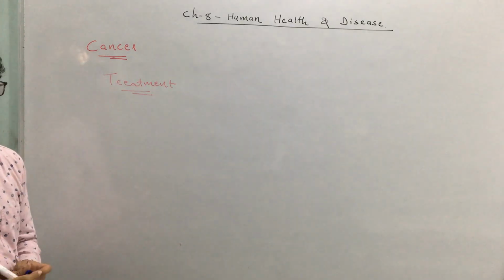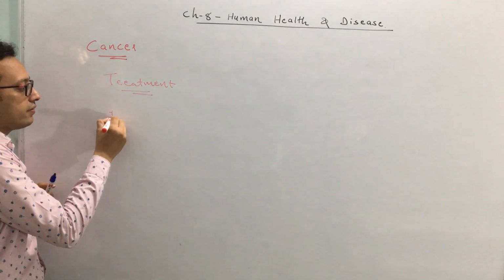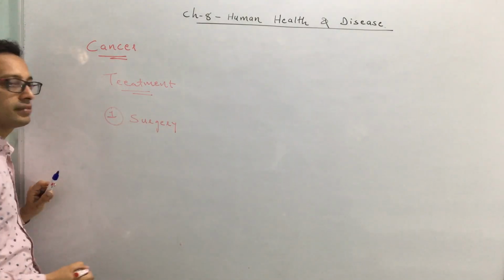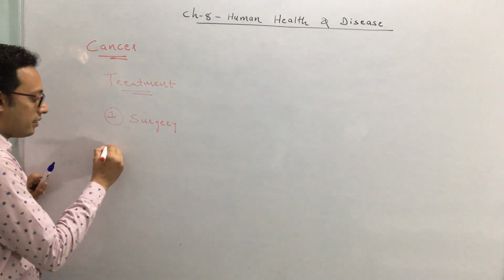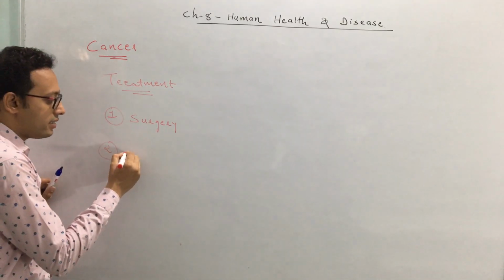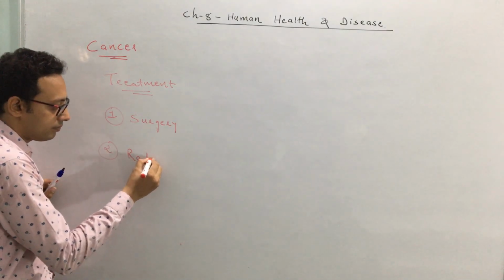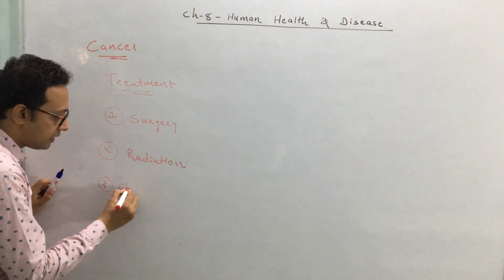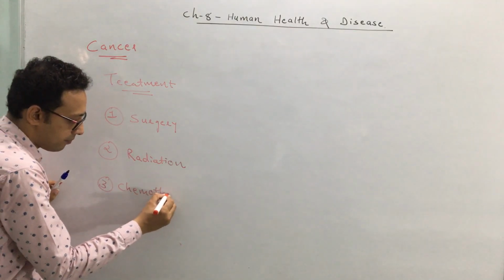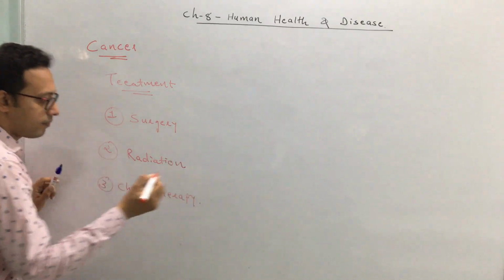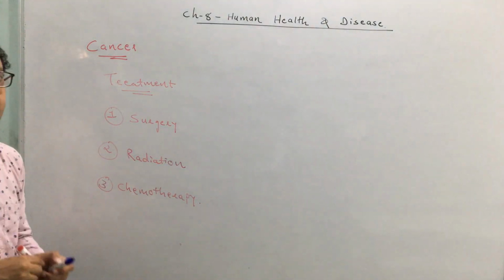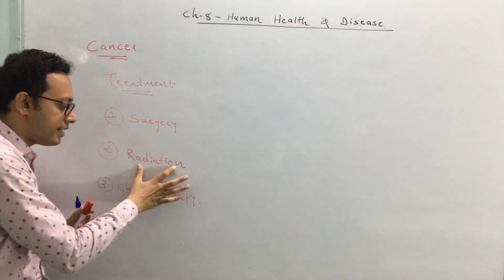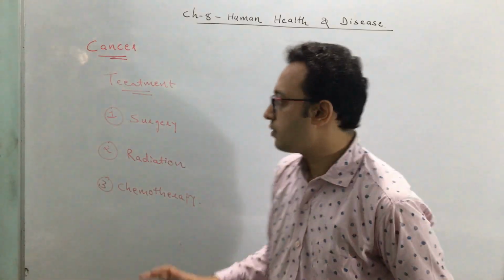Treatment of a cancer. The cancer can be treated by three ways, main three treatment. First is called as surgery. Clear? Second, it's called as a radiation. And the third one, it's called as chemotherapy. Okay, these are the three basic methods in the treatment of a cancer. Okay, surgery, radiation, chemotherapy.